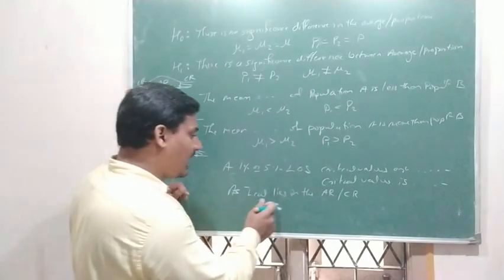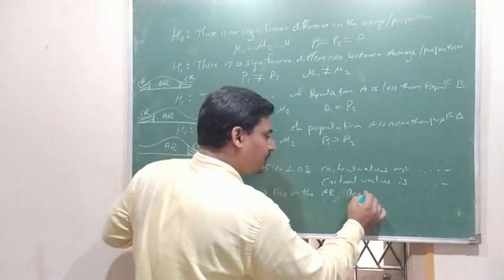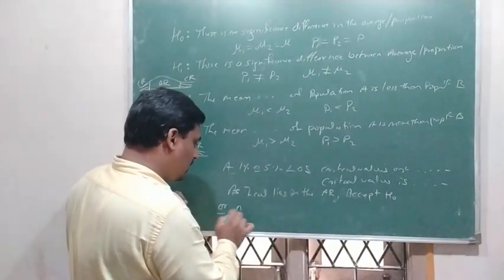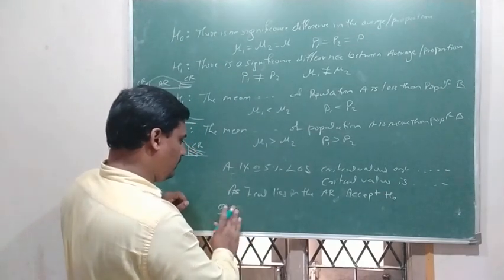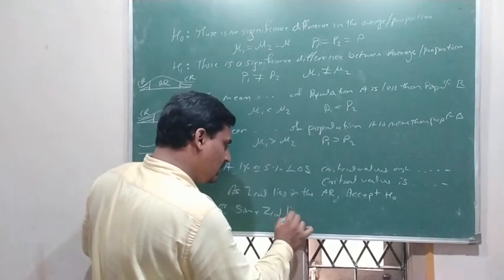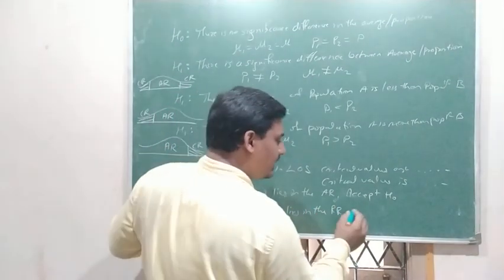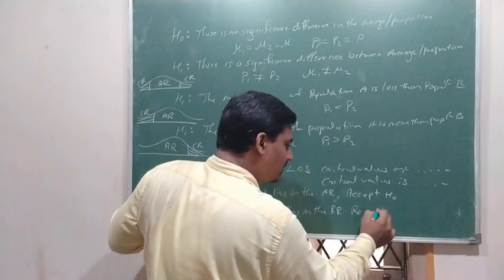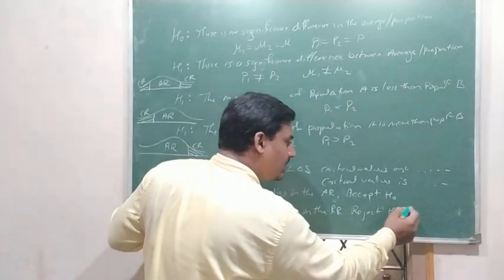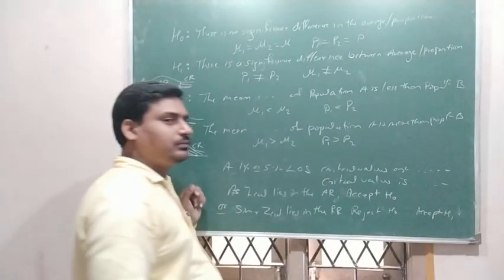So if it lies in the acceptance region, accept H naught, or since Z calculated lies in the rejection region or critical region, reject H naught. When we reject H naught, it means accept H1.